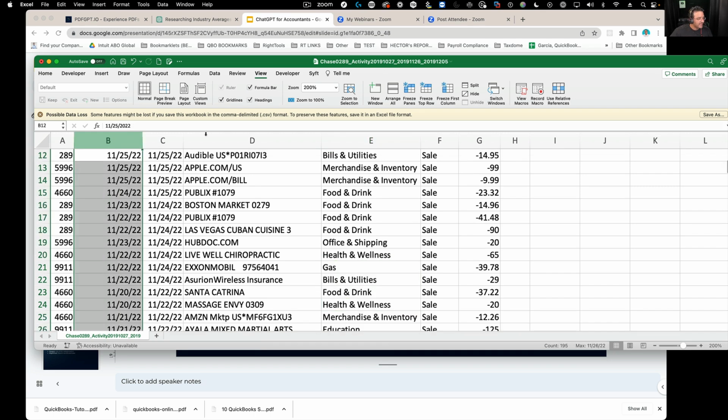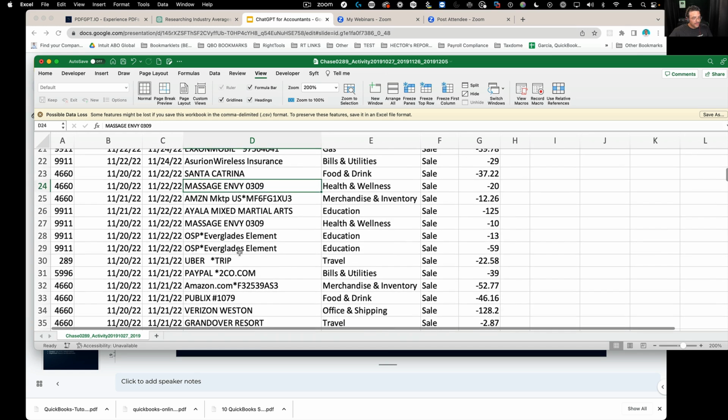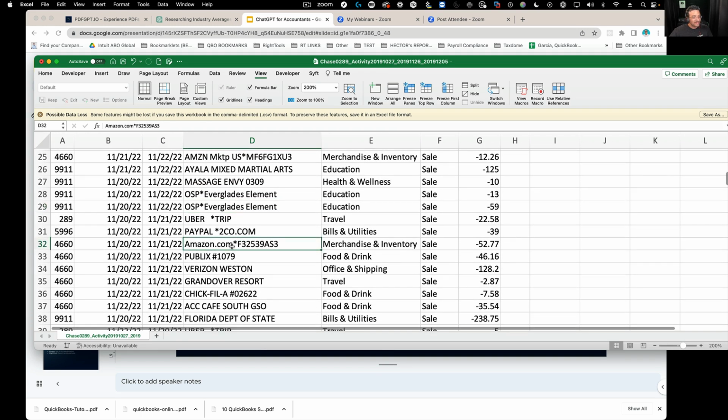And of course, you get the date and the dollar amount. So that's just a very typical thing. You'll get this from a customer, and you're doing a year's worth of accounting or whatever it is. Now the challenge with this is that all these payees have to be cleaned up, right?